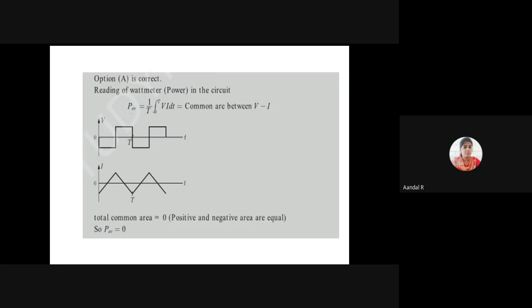If we consider this voltage and current waveform, there is no common area between voltage and current. So the total V and I common area is 0. So the output reading of the wattmeter will also be 0.